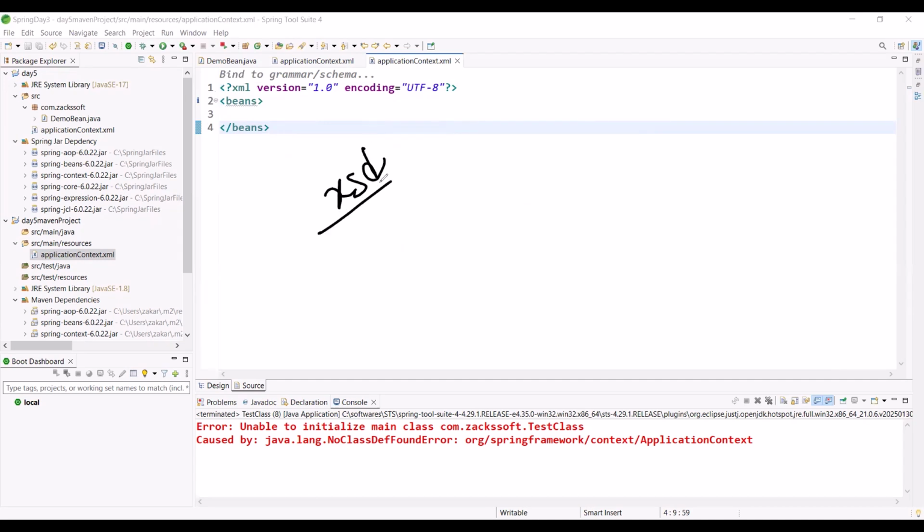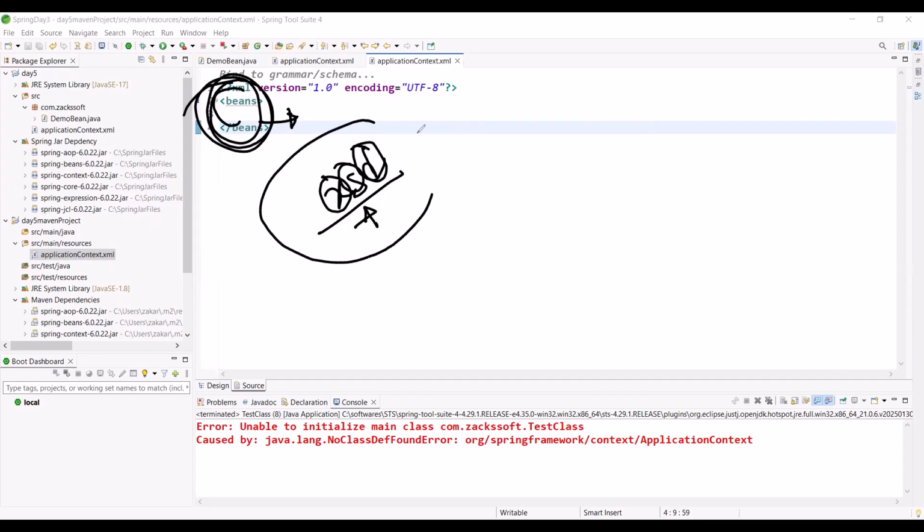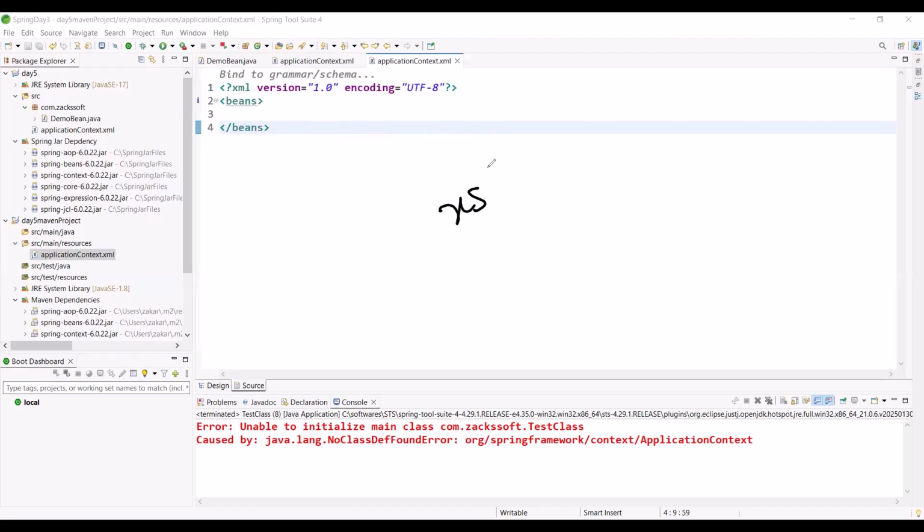Consider this is your XSD, XML schema definition. Actually consider in this beans or in this XML file, which tags are allowed, which kinds of attributes are allowed, which kind of child tags are allowed, right? All the rules are defined in the XSD file. Have you got the basic idea? What is the purpose of XSD? Which kind of tags are allowed, which kind of attributes are allowed, which kind of child tags are allowed. All the rules are available in this XSD file.